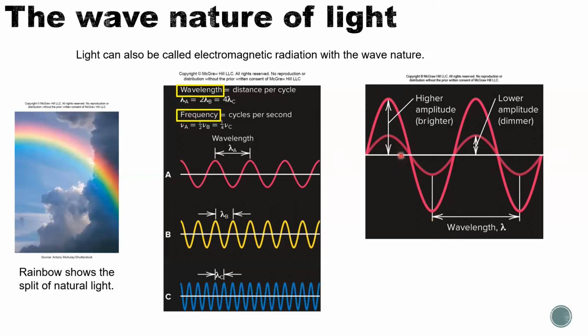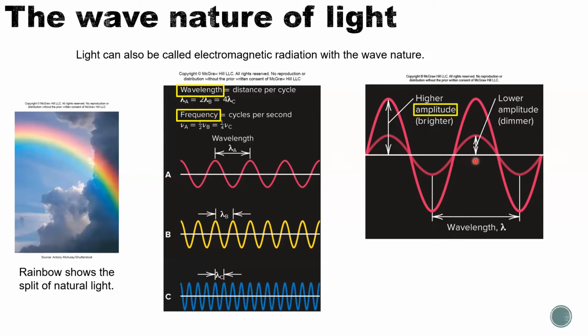The other wave has a lower peak and a lower negative peak. Comparing these 2 waves, the taller one has a higher amplitude, and the darker red wave has a lower amplitude.